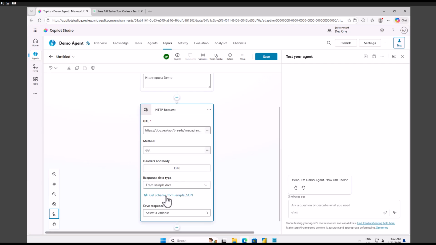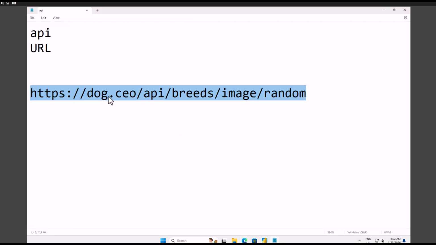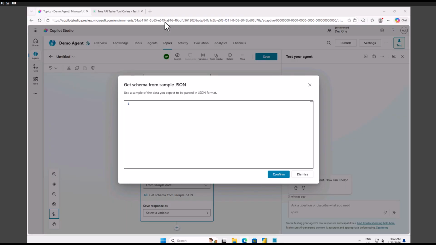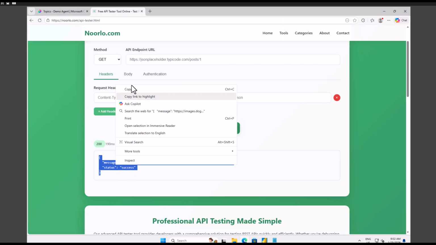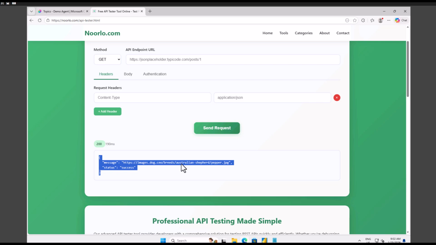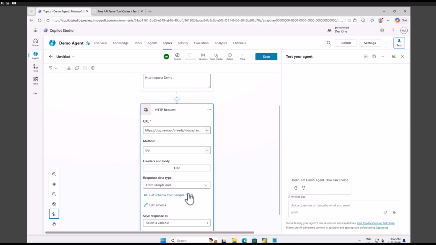So let me provide a sample payload. Basically, if you get an API, you will also get a sample output as well. I can copy this and Copilot Studio will automatically generate the sample JSON schema for me. I can simply paste this here and click on confirm.